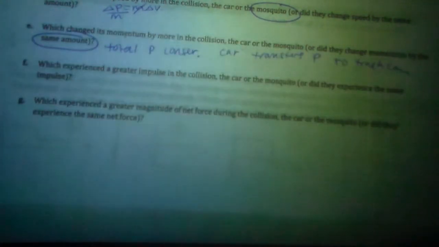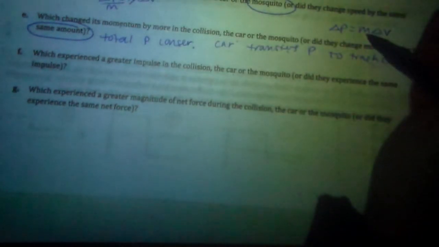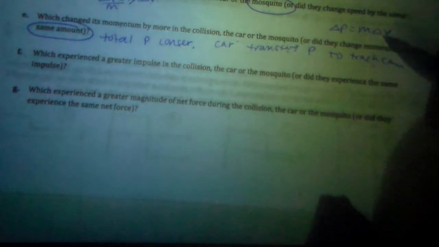Same amount, because the total is conserved, so total p is conserved. So it's just the car transferring momentum to the trash can. If it's just transferring, however much this one gives is how much this one gets. And then there are those of you who are like, wait, but the car is way heavier. I get that, but think about change in momentum being m delta v. The car does have a much greater mass, but it's not going to change its velocity very much. And the opposite is the trash can doesn't have very much mass, but is changing its velocity by a lot more. It balances out to the same.